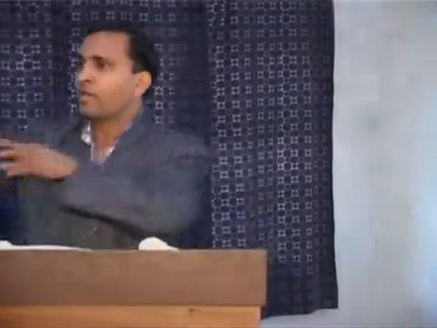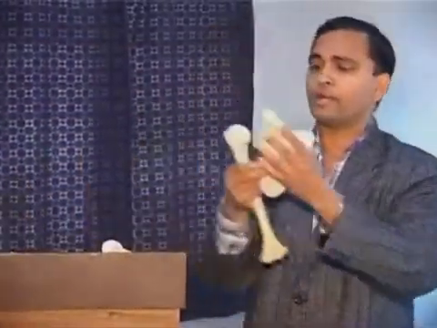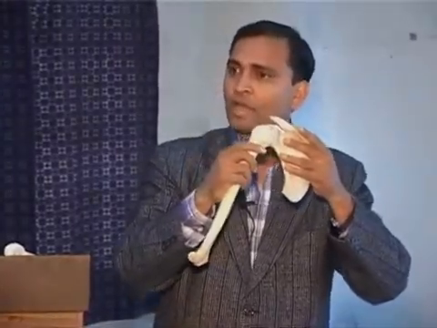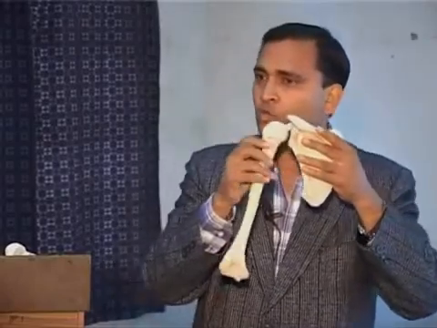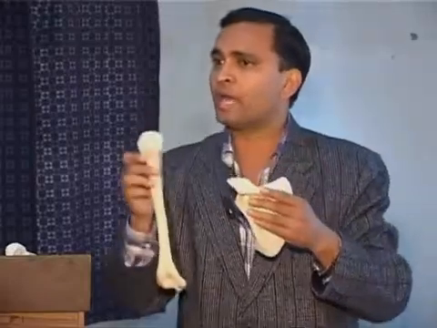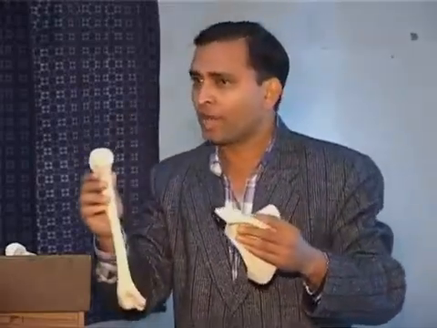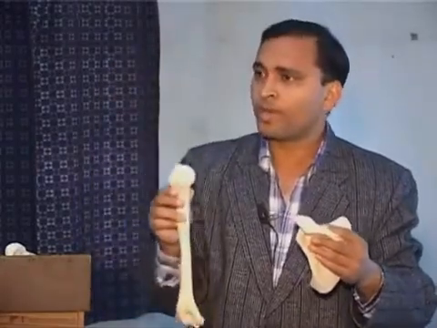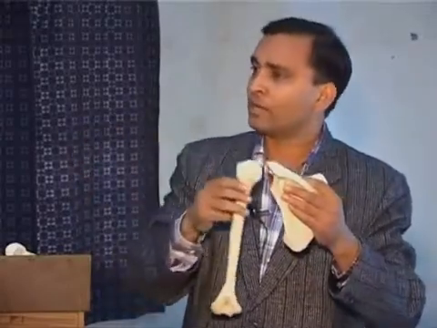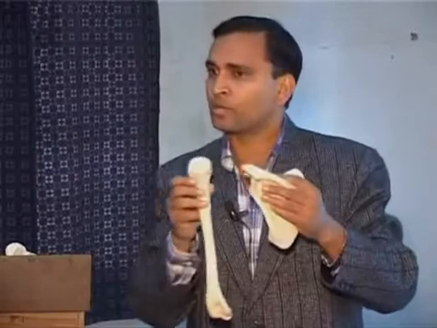The third degree of freedom of the shoulder joint is rotation. The shoulder can go for internal rotation and external rotation. In internal rotation, when your shoulder internally rotates, the ball comes towards the glenoid cavity. And in external rotation, the ball goes out of the cavity. Internal or medial, it is also known as medial and lateral rotation. Internal rotation and external rotation are also known as medial and lateral. Medial means towards inside, internal. Lateral means towards outside, external. Okay.